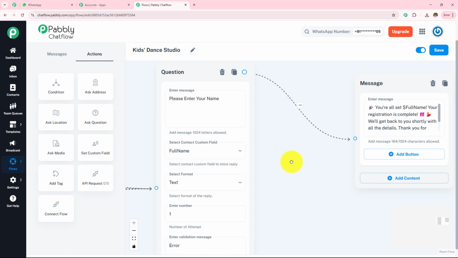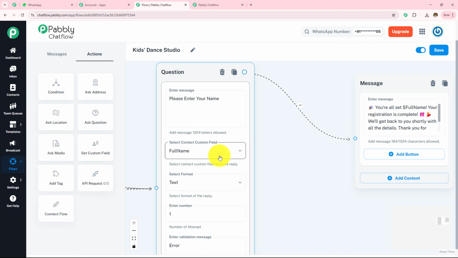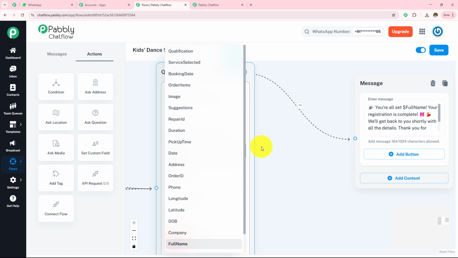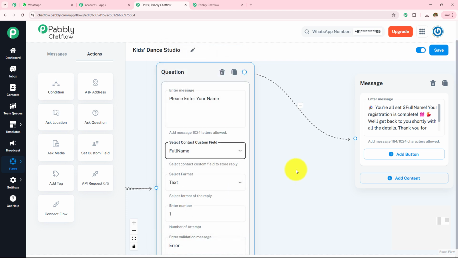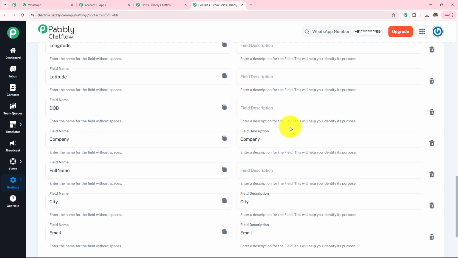Now, how are we going to do that? On the left hand side, you can see the settings options. So we are going to open this contact custom fields. It is very important to know that if we are asking a question, we have created a contact custom field for that, so that we can later use this information in our chatbot. Now let's open my contact custom field. So here, this is my contact custom fields. You can see all the fields which I have created.